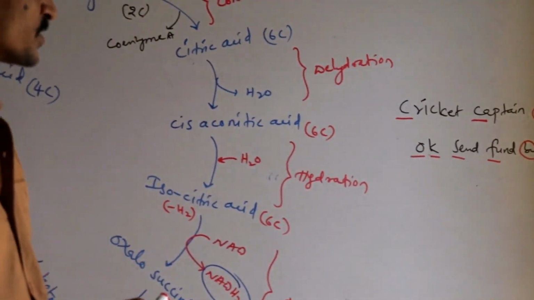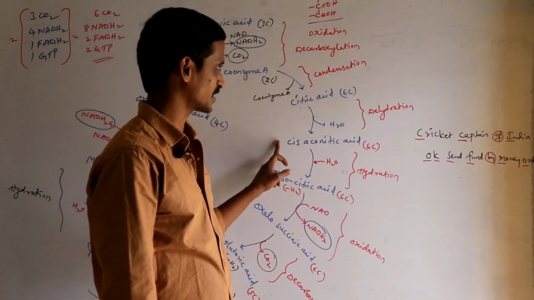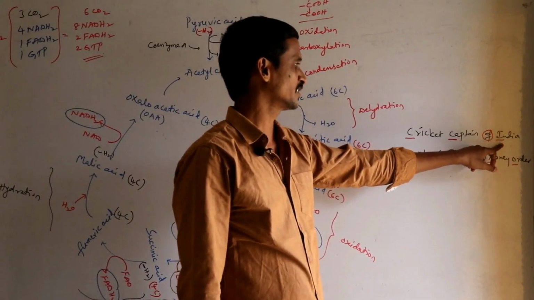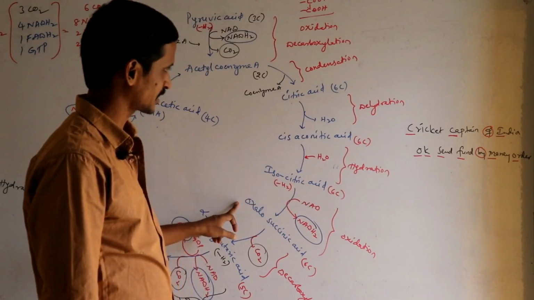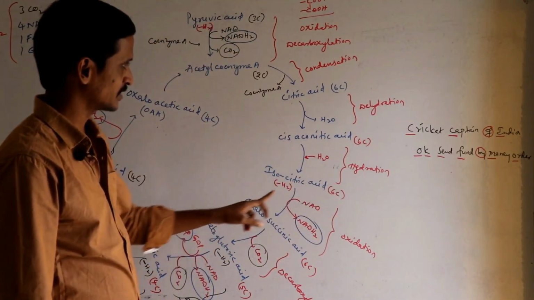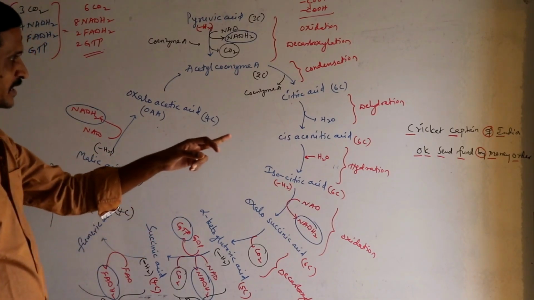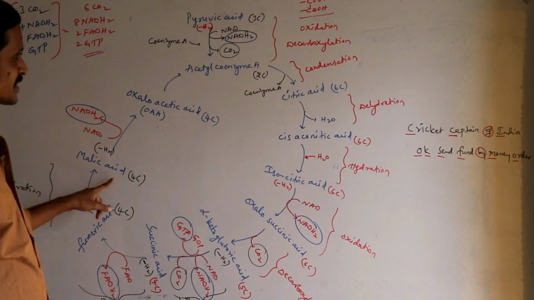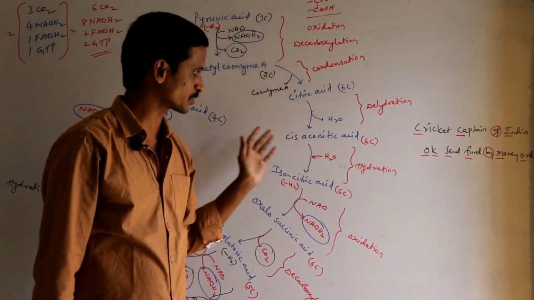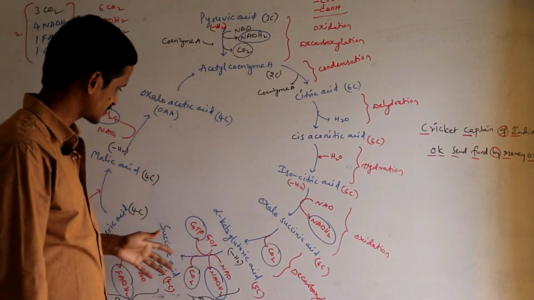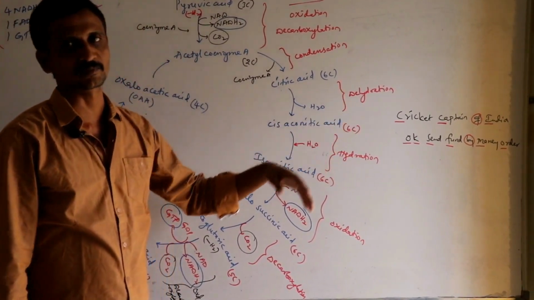So C is citric acid, another C, captain, C is cis-aconitic acid, of is a helping word. India: I is isocitric acid, O is oxalosuccinic acid, K is ketoglutaric acid. Send: S is succinic acid. Fund: F is fumaric acid. By is a helping word, M is malic acid, O is oxaloacetic acid. So that helps you to remember these acids in a sequential order. If you are interested, you can remember it, otherwise no need.